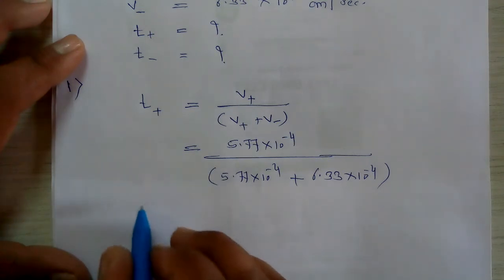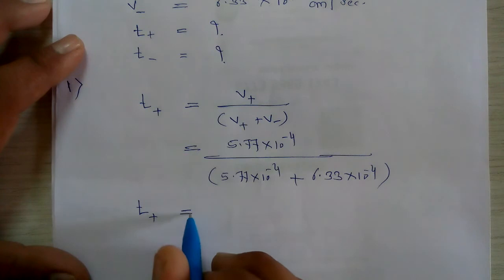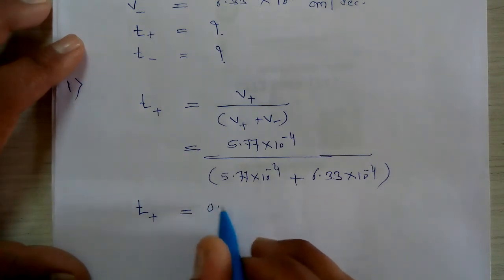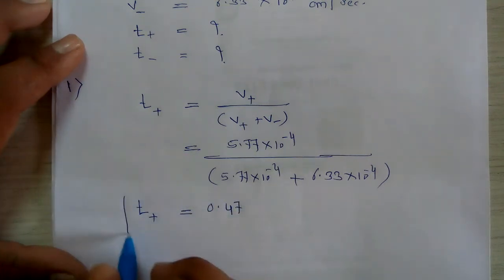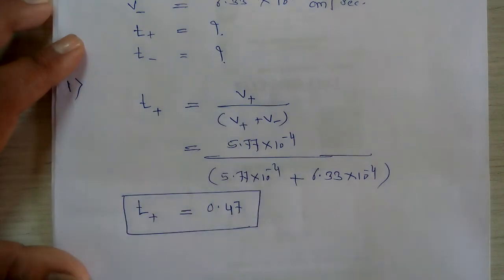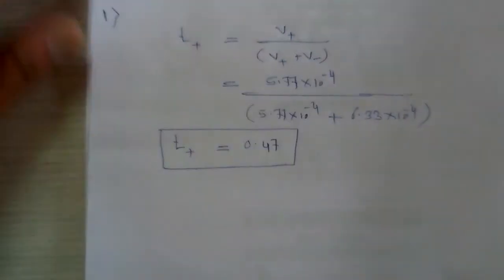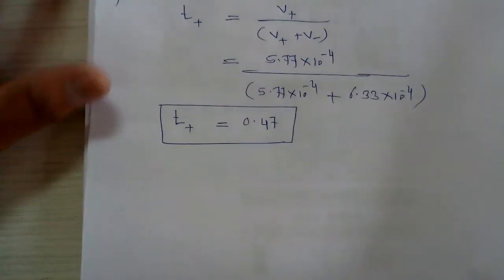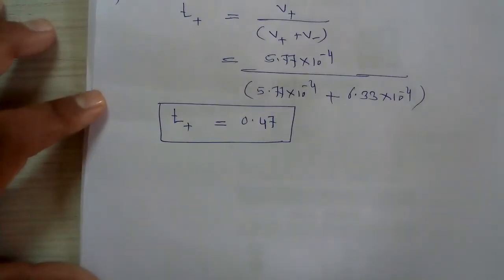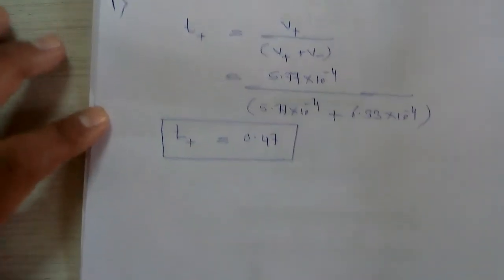If we solve this equation, finally we get the transport number of the cation equal to 0.47.